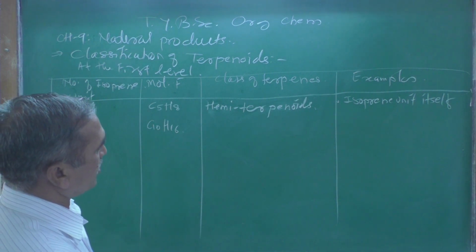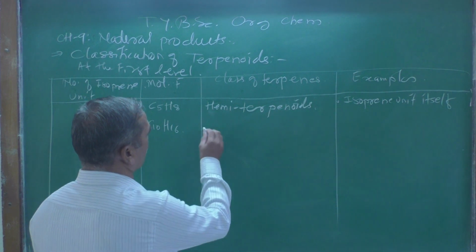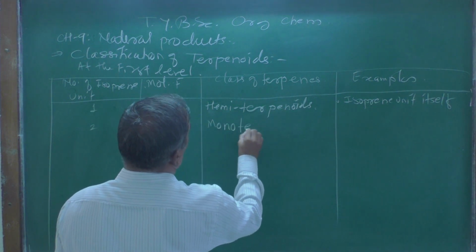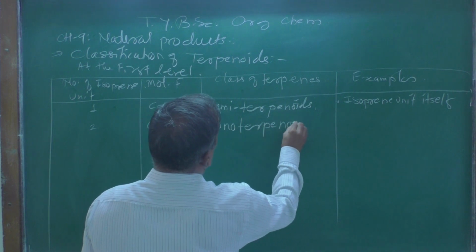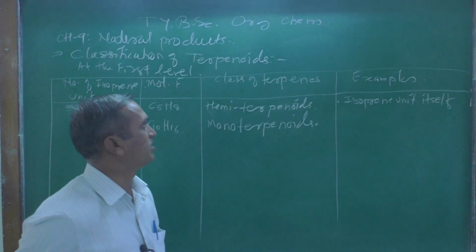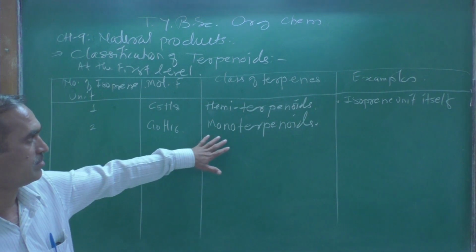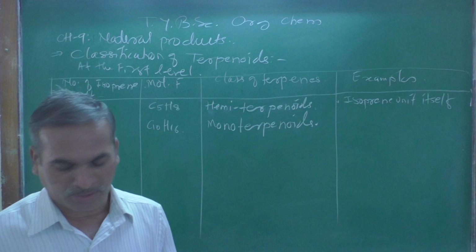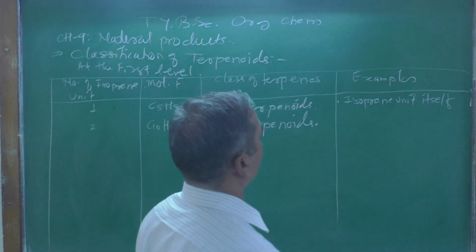Now the class of terpene is a monoterpenoid. Mono means single.